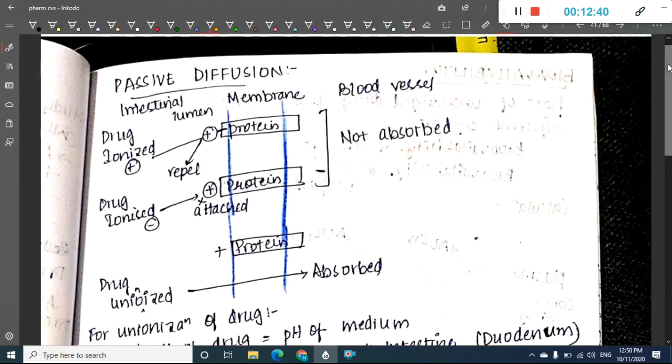Then the next topic which we have is passive diffusion. So in this passive diffusion, the drug enters the